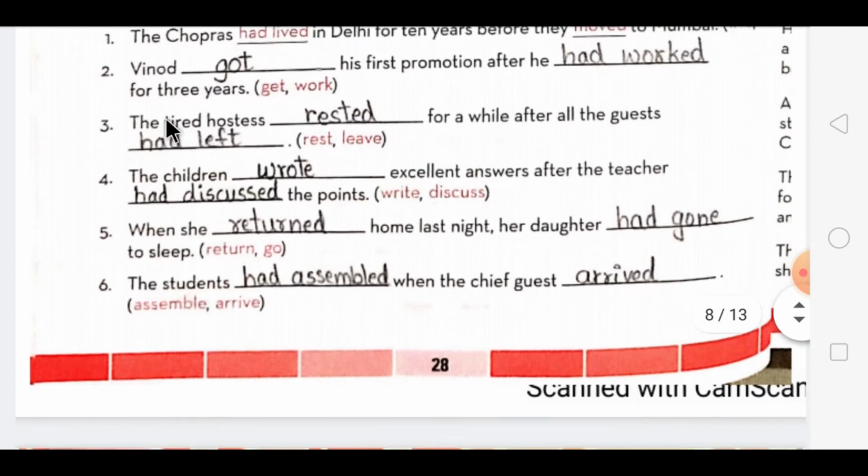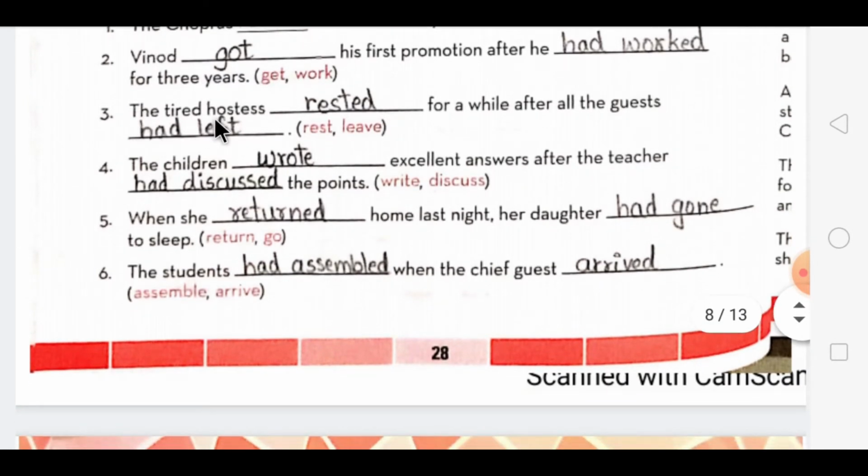Then the third one: the tired hostess rested for a while after all the guests had left. Now this action has already completed, so with this we are using past perfect tense. And this is the other action, so there we will use simple past tense.